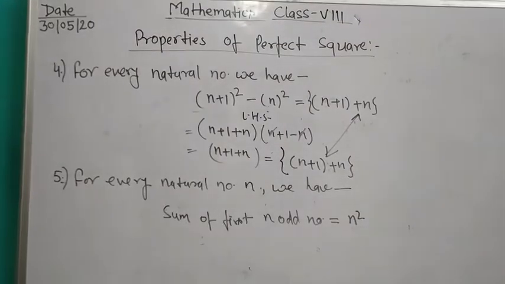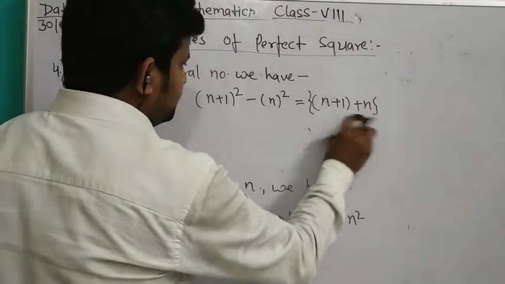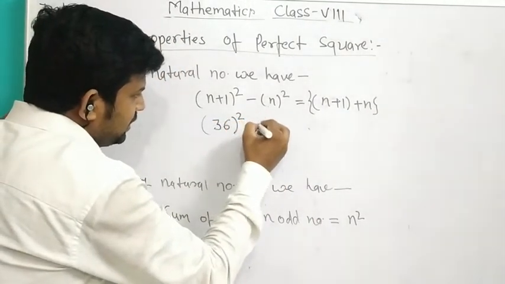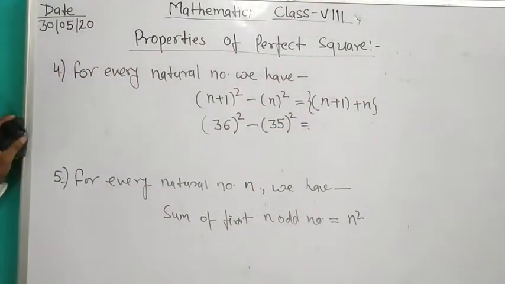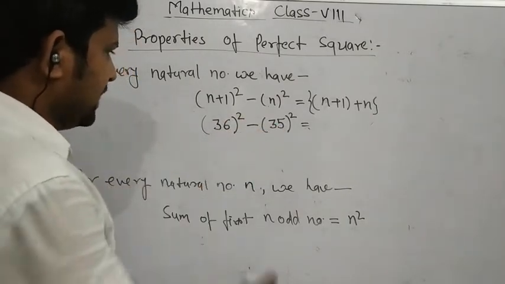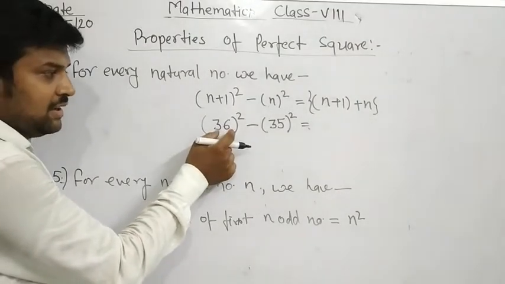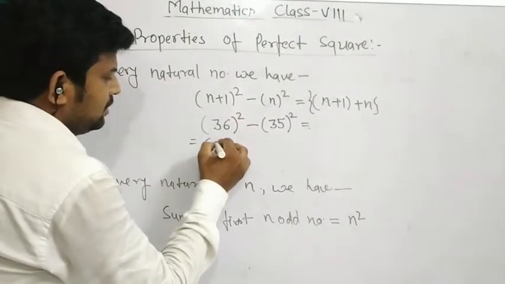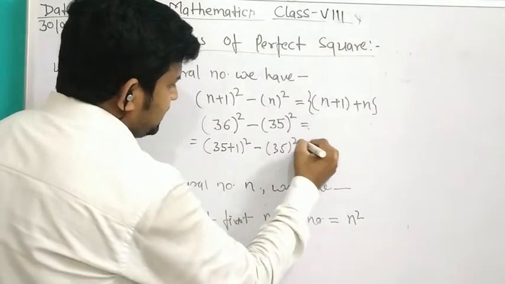For example, suppose the question is 36 whole square minus 35 whole square. We can write 36 in the form of 35 plus 1, so we write (35 plus 1) whole square minus 35 whole square.